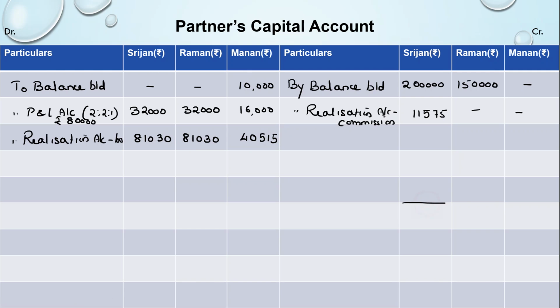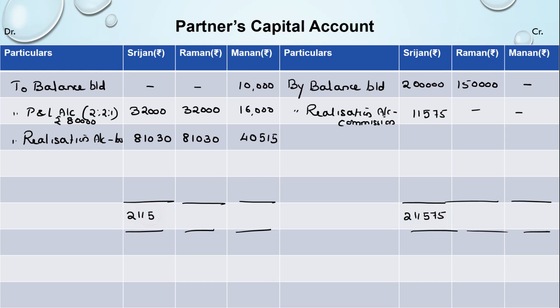Then we are supposed to just close the partners' capital accounts. Let's see, the balancing amount whatever we get would be to bank or by bank. So here the credit side total is 2,11,575. Write it here, 2,11,575 minus 32,000 minus 81,030 leaves us with 98,545. So we have a balance here. This would be represented as a payment being made. This is the final payment being made to Srijan.